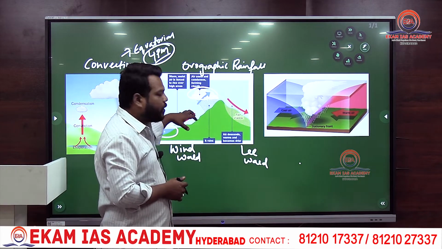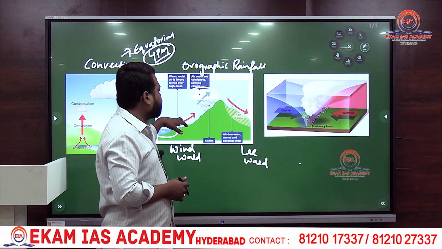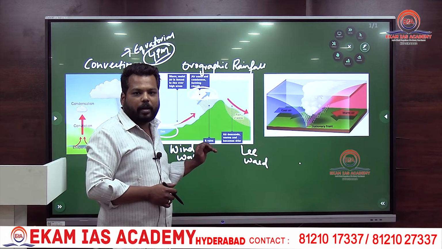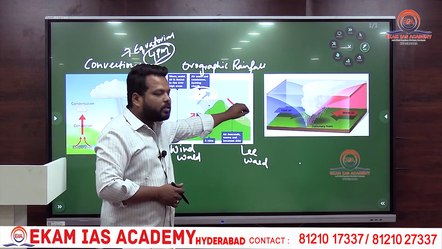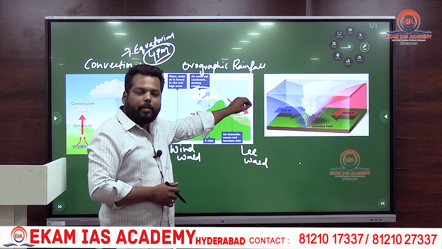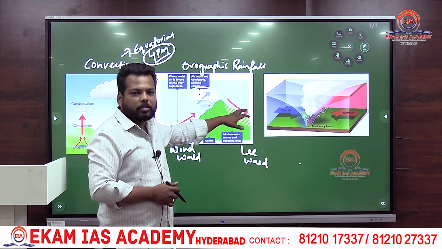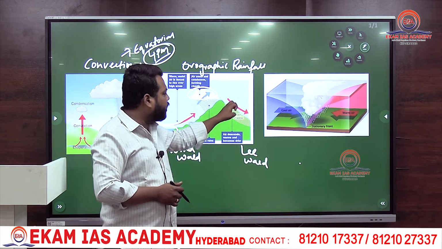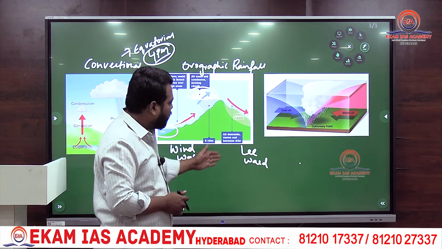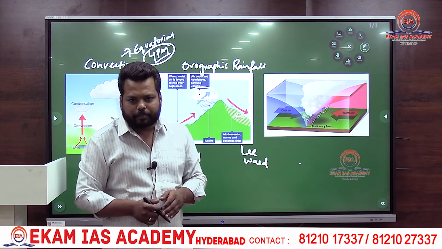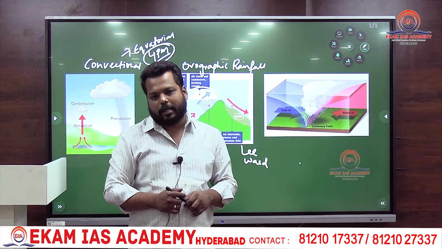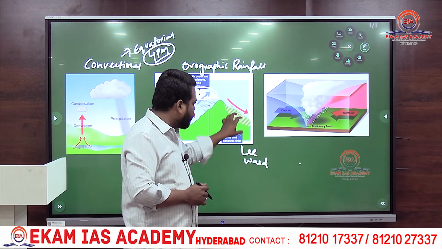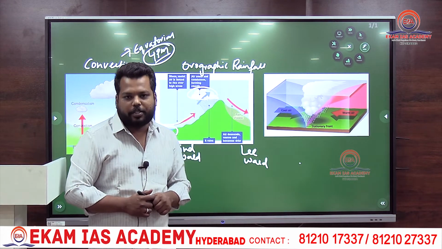So along the windward side of the mountain, we would be experiencing the highest precipitation in this orographic rainfall, and the same wind, once it moves to the back of the mountain, becomes dry, and when it becomes dry, it doesn't create any rainfall along the leeward side, creating dry conditions. That's why on the leeward side, whenever you observe, you will experience either semi-arid or arid conditions. And this leeward side location is also called the rain shadow region.